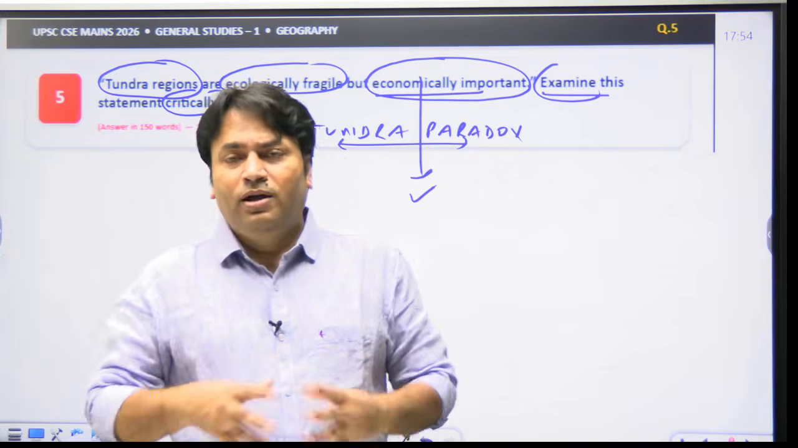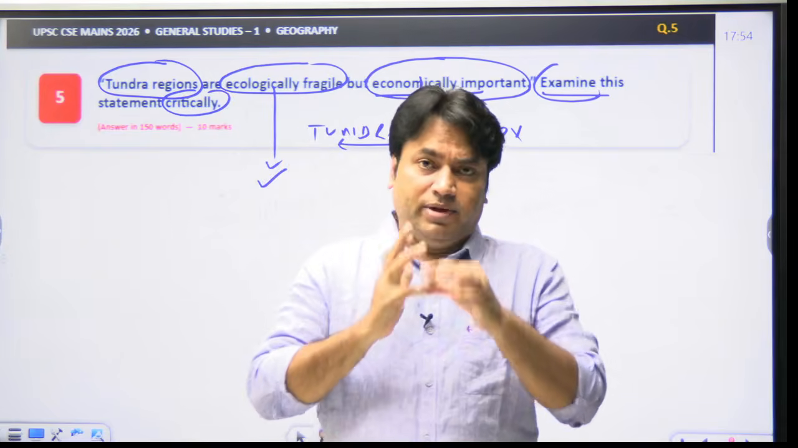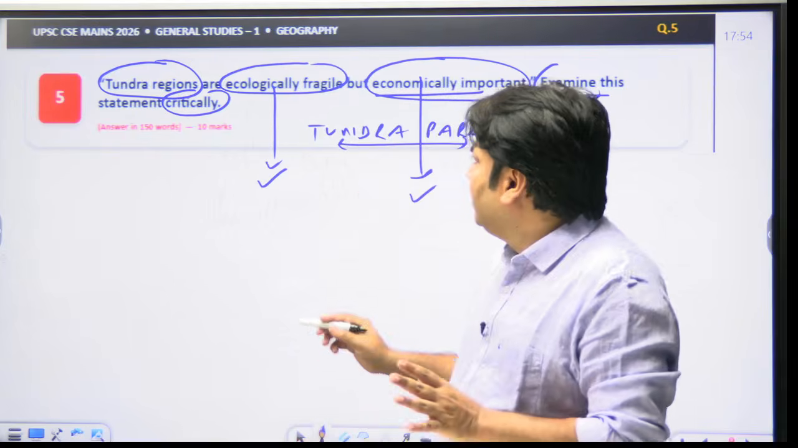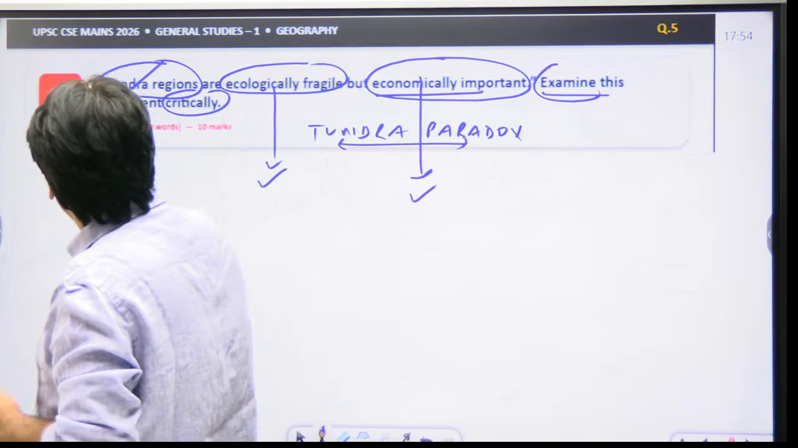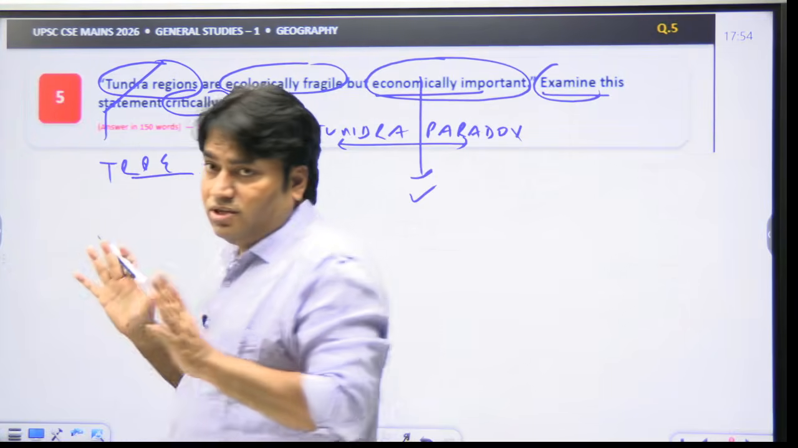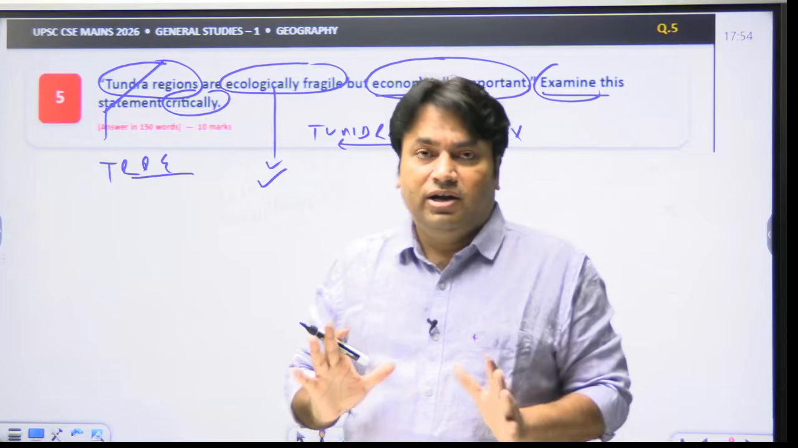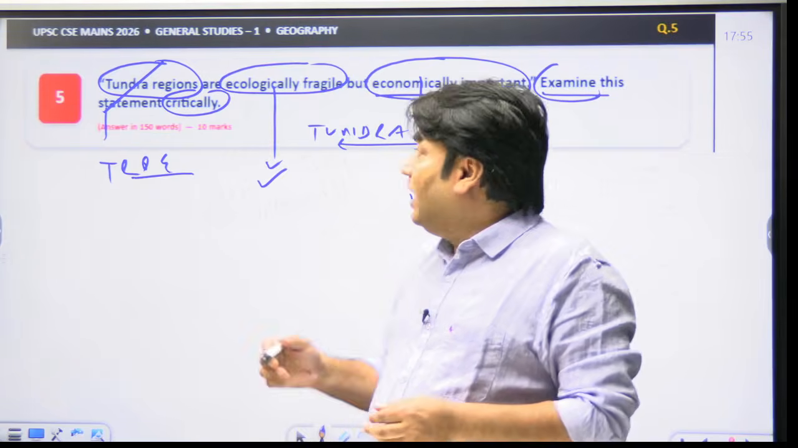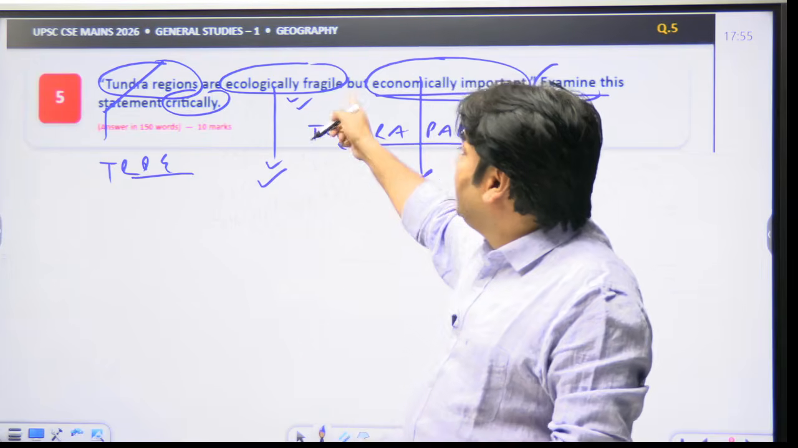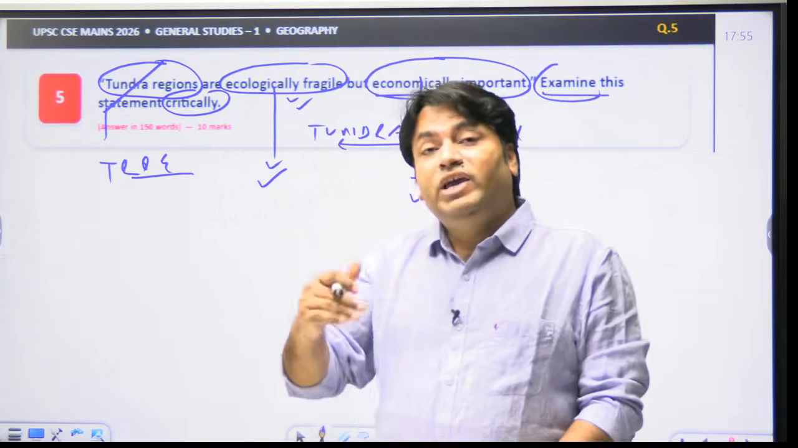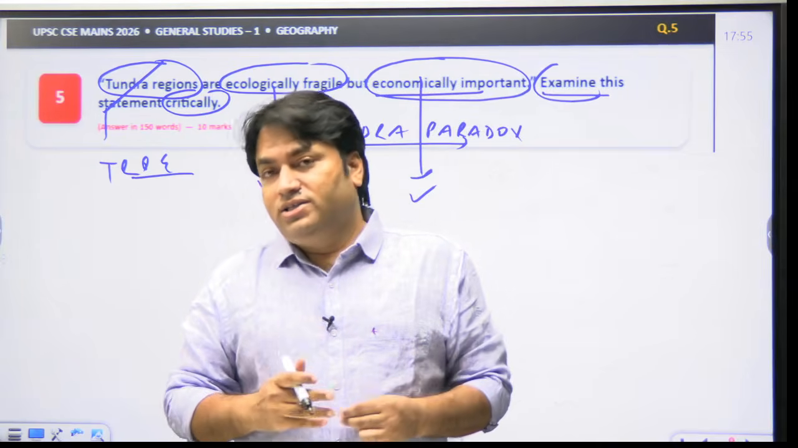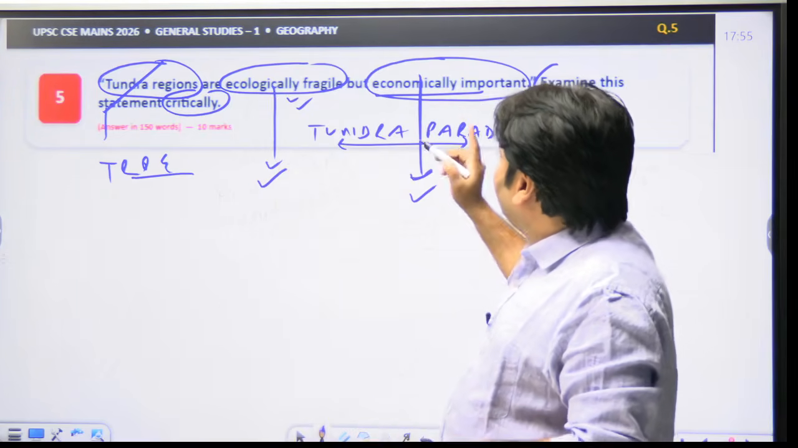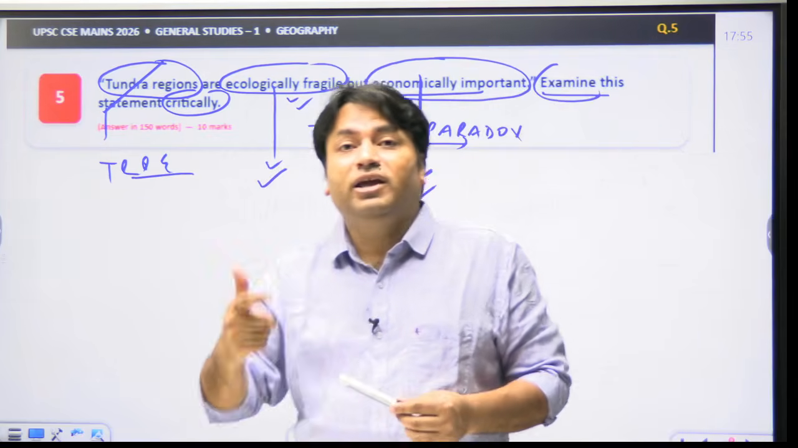So this question broadly requires the understanding of three core elements. First, what is the tundra ecosystem? This understanding is very important, that we must know about the tundra region and its ecosystem. This is the basic concept that we all should understand. Now the second most important point is that we should understand why tundra regions are ecologically fragile, and in our answer we have to explain that. Plus, at the same time, in our answer we also have to explain why tundra regions are economically important.